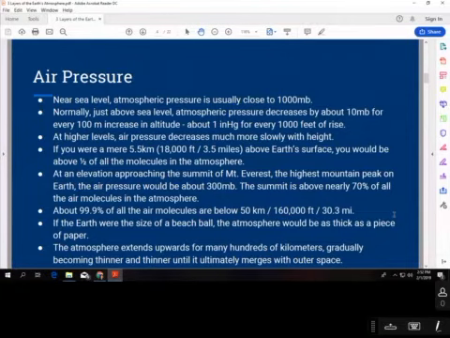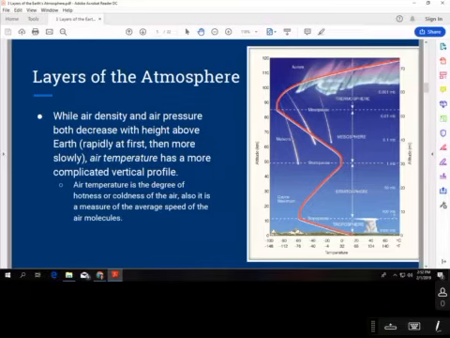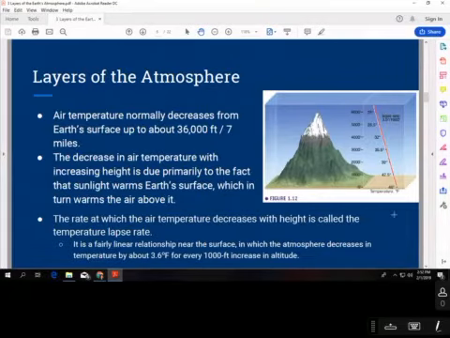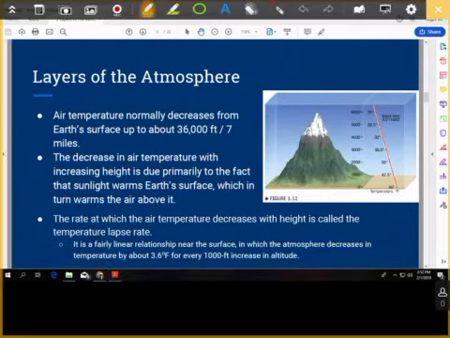And number 5 asks for the average lapse rate. That is right here. Fairly linear relationship near the surface, but the lapse rate is going to be right about 3.5 to 3.6 degrees Fahrenheit for every 1,000-foot increase in altitude. It would be easiest really to consider it 3.5. It makes calculations a little bit simpler.